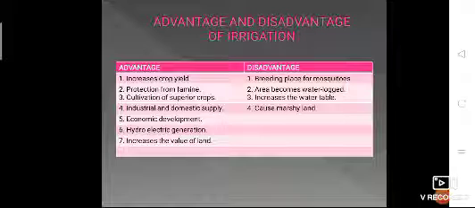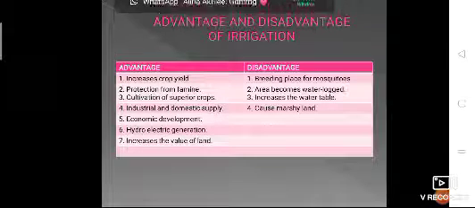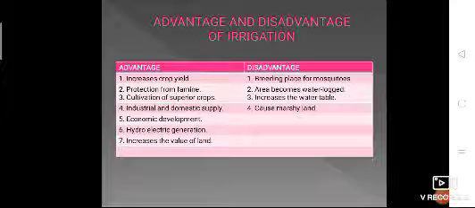Also, the construction of different hydraulic structures leads to employment for a certain part of the population of the country. Okay. Sixth important point: due to the construction of dams, it helps us to supply hydroelectric power. Okay. And due to the cultivation of cash crops, the value of the land is also increased.